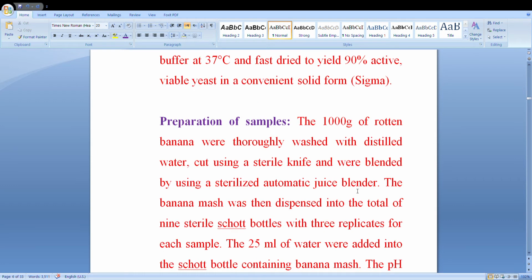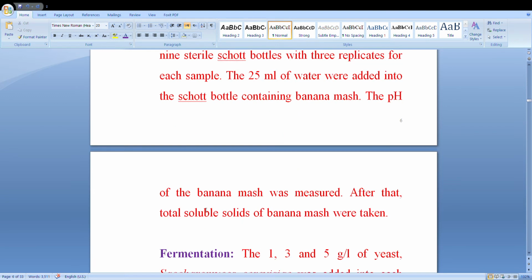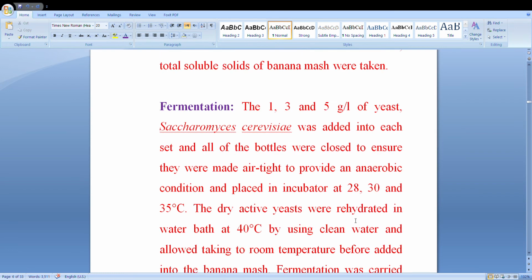Preparation of samples. 100 grams of rotten bananas were thoroughly washed with distilled water, cut using sterile knives, and blended using a sterile automatic juice blender. The banana mass was then dispensed into a total of 9 sterile Schott bottles, with 3 replicates for each sample. Then 25 ml of water was added into the bottles containing banana mass. The pH was maintained, and after that the total soluble solids of the banana mass were taken.